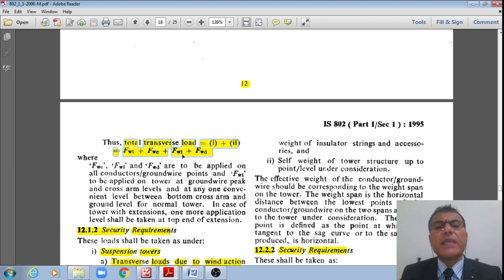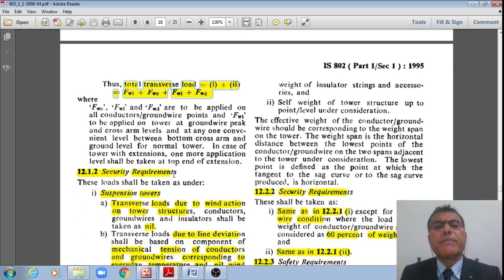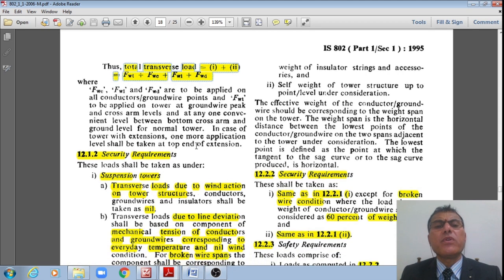Plus FWI insulator loads as well as FWD, right? FWC, FWI and FWD are applied on the conductor. C for conductors or ground wires, right? T for towers and I for insulators respectively, right? That is how the total transverse load shall be taken as summation of 1 and 2, which is given by this formula: FWT plus FWC plus FWI plus FWD.